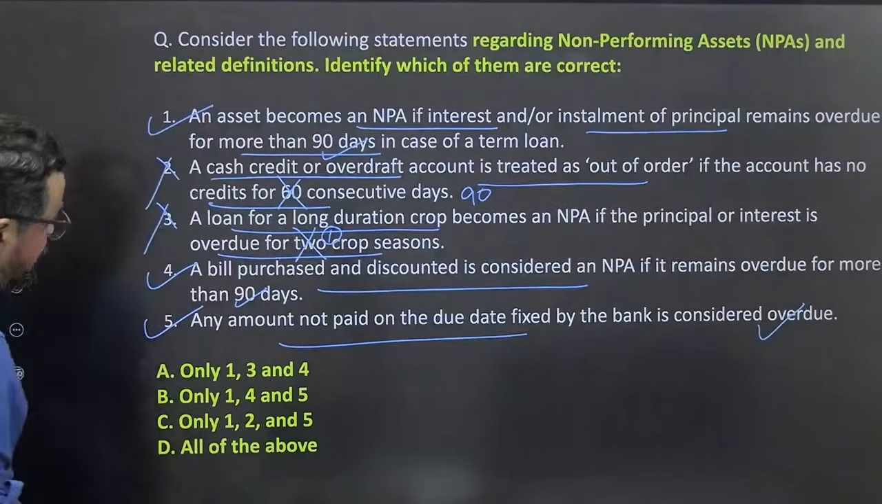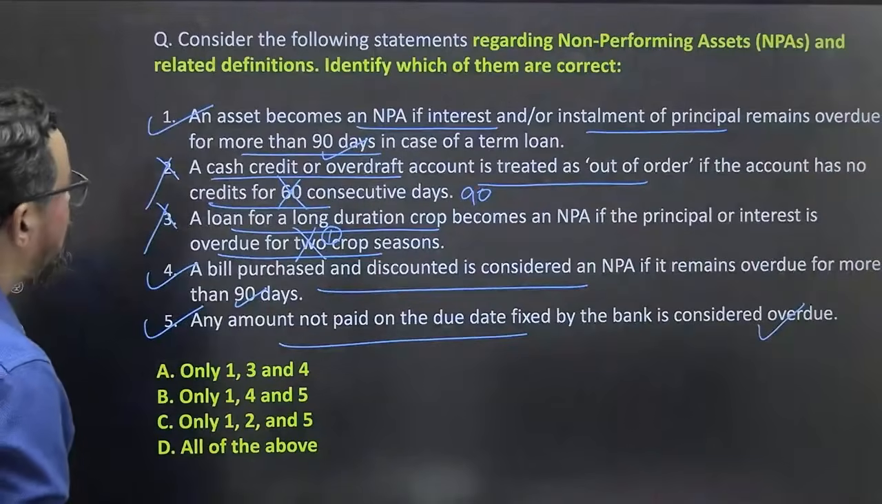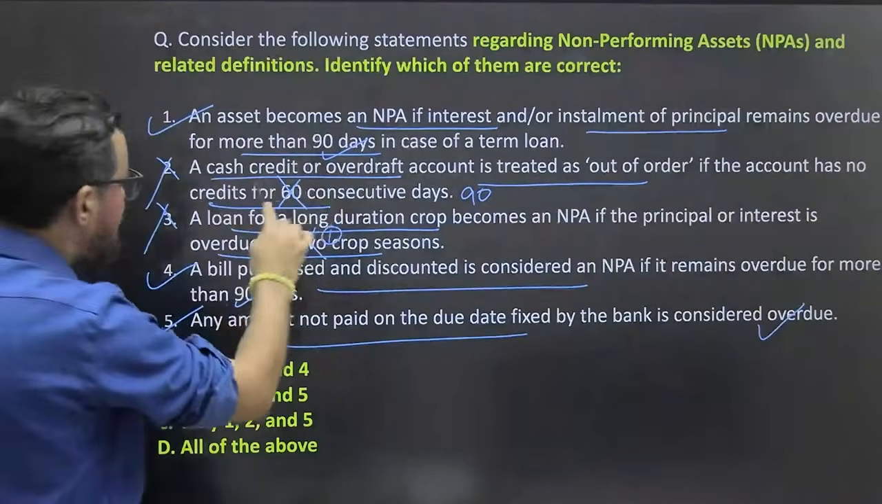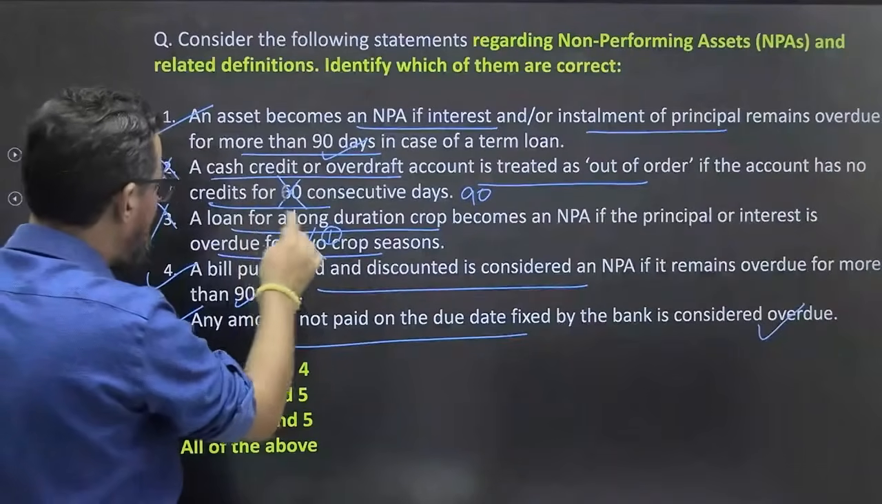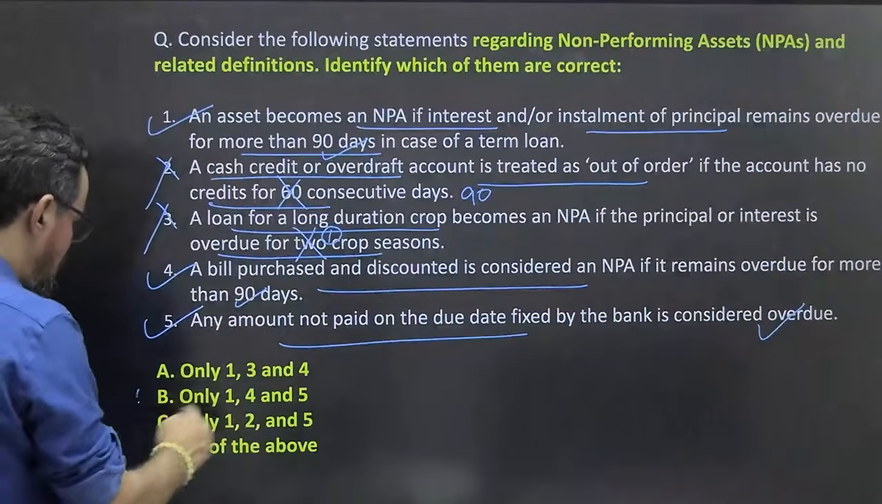145 means long term duration, we have to find the correct statement. Okay, so this is correct. Statement 2 is wrong. Statement 3 is wrong. 145, okay, option B will be the right answer for this one.